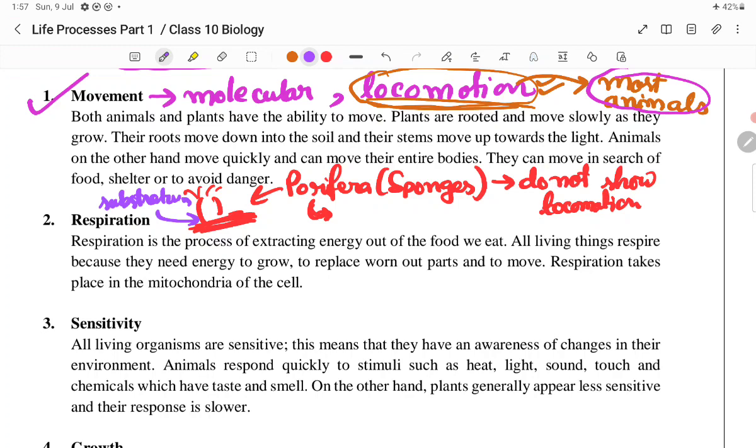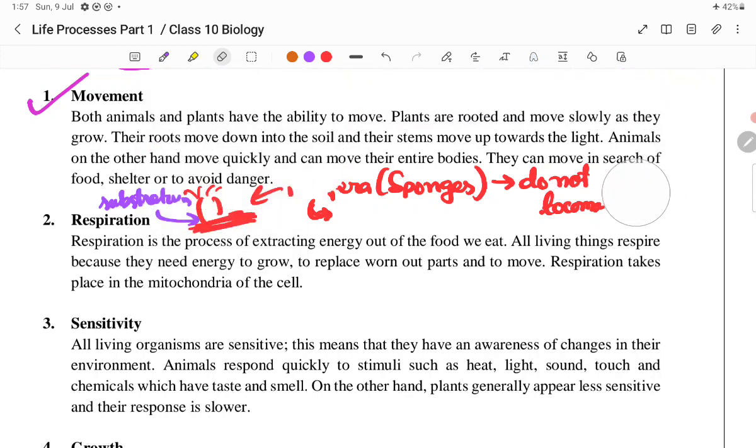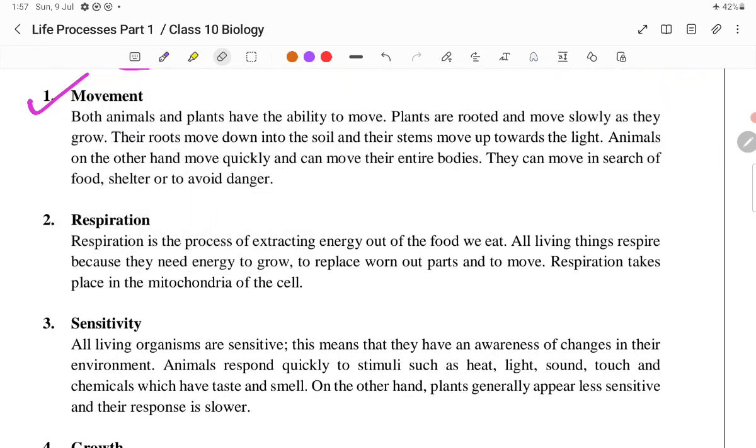Now, we will be reading the paragraph in great detail to understand much more. Both the animals and plants have the ability to move. Remember, plants have the ability to move but not to show locomotion, because locomotion is a type of movement. All locomotion is movement, but all movement is not locomotion. This is because plants can grow. Growth is also a sort of movement which they are showing.